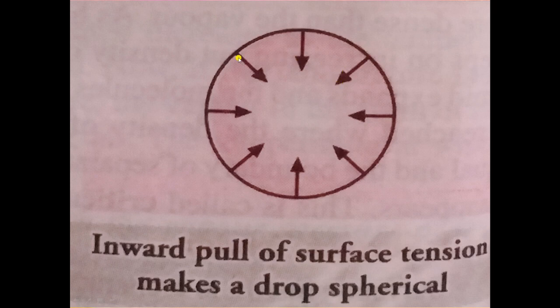And it gives the drop a spherical shape because a spherical shape has minimum area. Minimum surface area means minimum energy, and minimum energy means maximum stability. So the drops of the liquid are spherical because a sphere has minimum surface area. That is why raindrops are spherical.